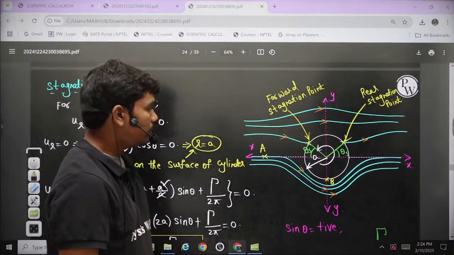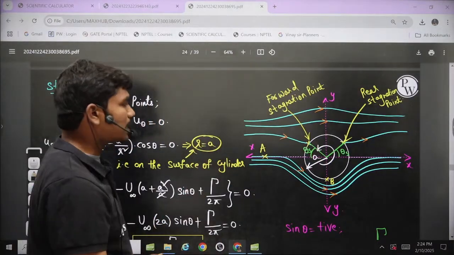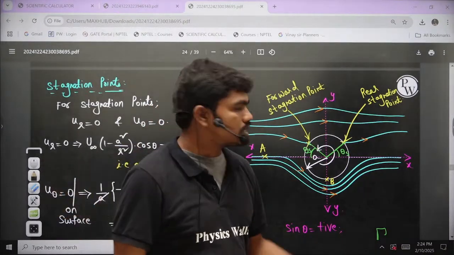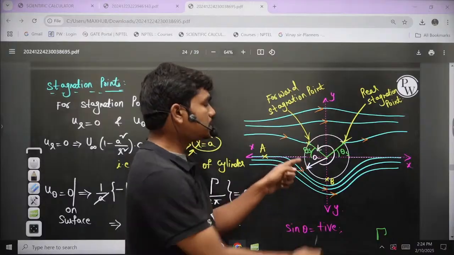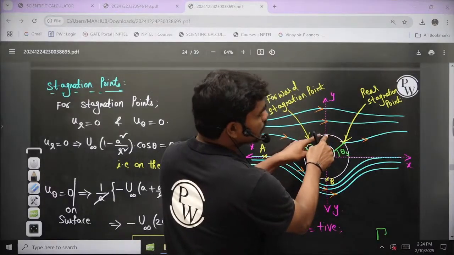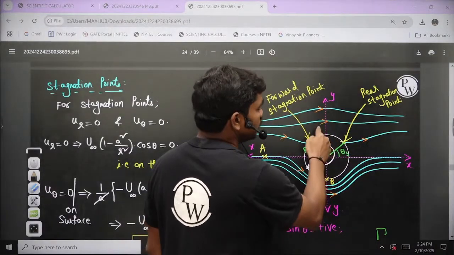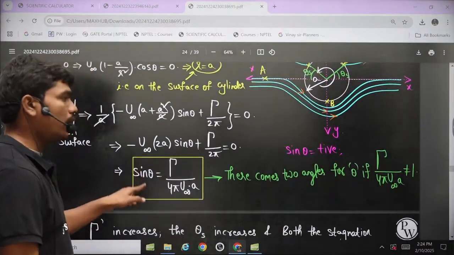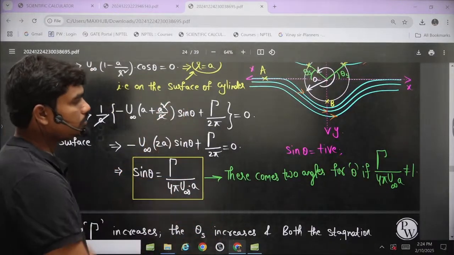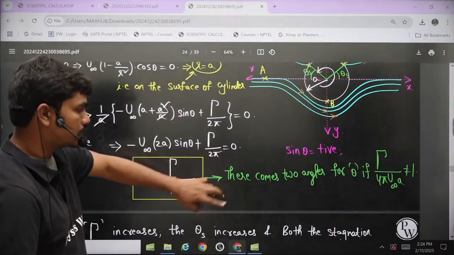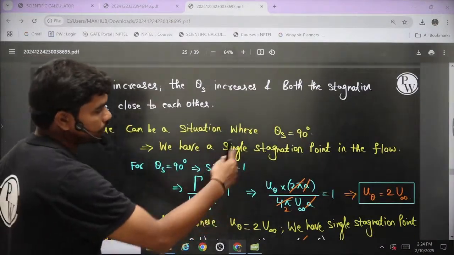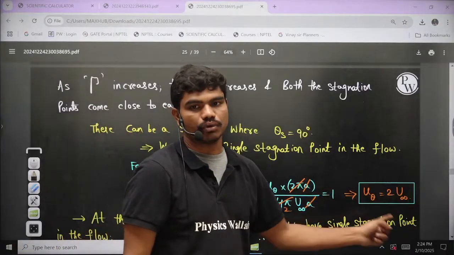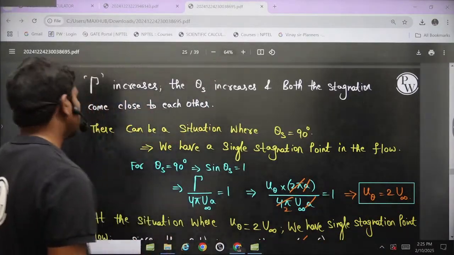When you have these two stagnation points, what is the maximum speed? The simple analysis tells you that when you rotate the cylinder faster, these two stagnation points keep moving along the cylinder surface, and at the maximum speed they actually merge. What is the meaning of maximum speed? You see, sin theta becomes 1 in that case. So theta becomes merged. There are two angles for theta, but at theta equal to 90 degrees, at the maximum speed, you will have a single stagnation point. So this condition is what we have seen.